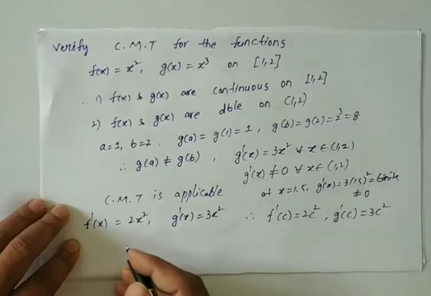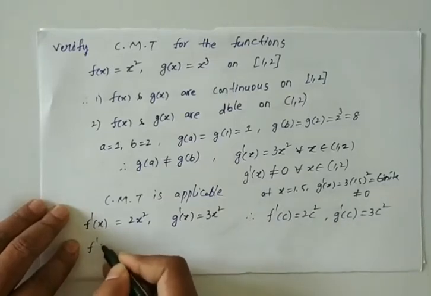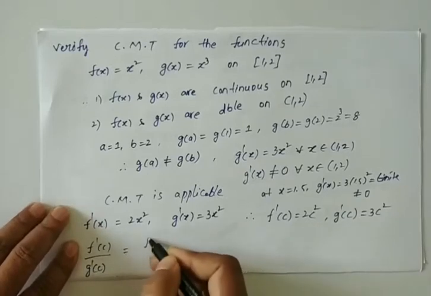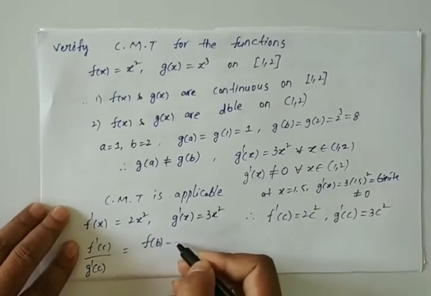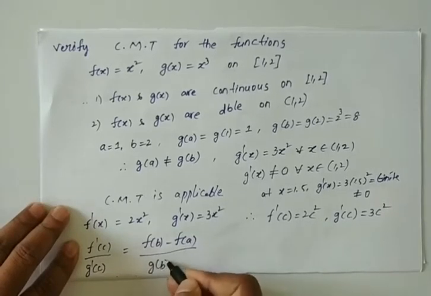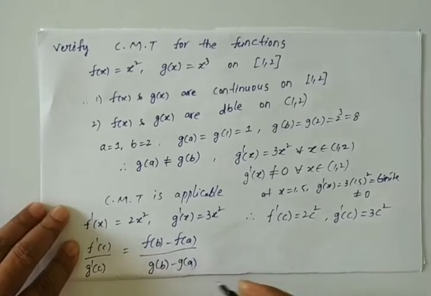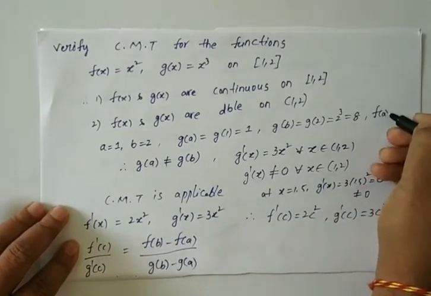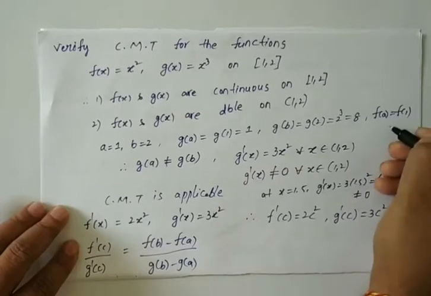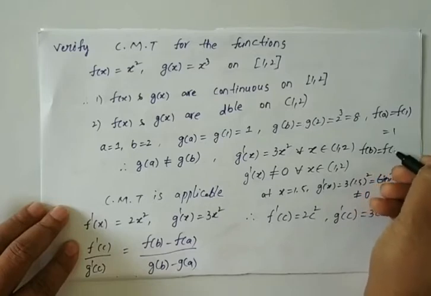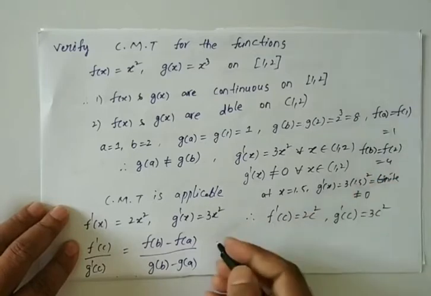Next, write down the formula. f dash of c by g dash of c is equal to f of b minus f of a by g of b minus g of a. Tell me, what is f of a? f of a is nothing but f of 1. f of 1 is nothing but 1. Tell me f of b. f of b is nothing but f of 2. f of 2 is nothing but 4.